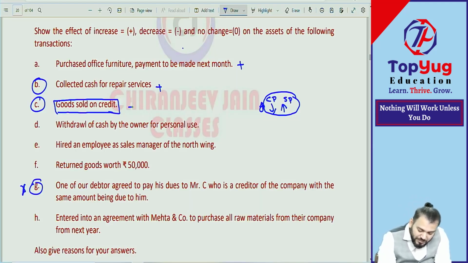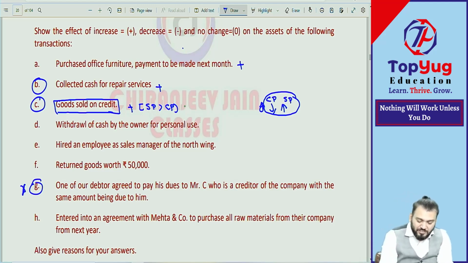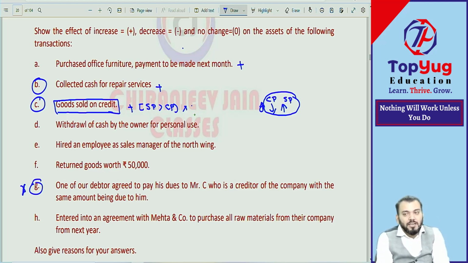Here you can add the reason: write down that sale price is always greater than cost price. Understood? Also add the reason that receivable or debtor will increase by sale price, and stock will decrease by cost price. Debtor will increase by sale price and stock will decrease by cost price. Have you understood this? Yes, sir.